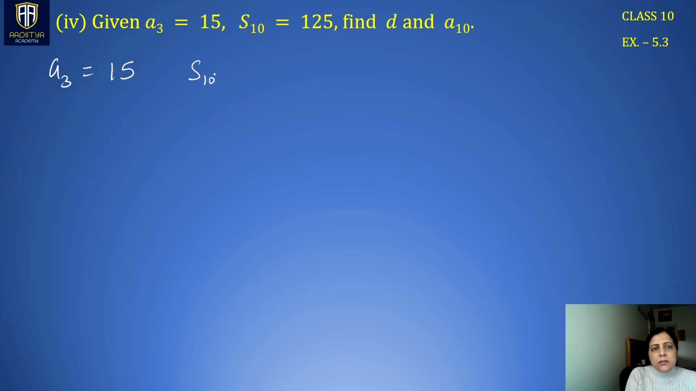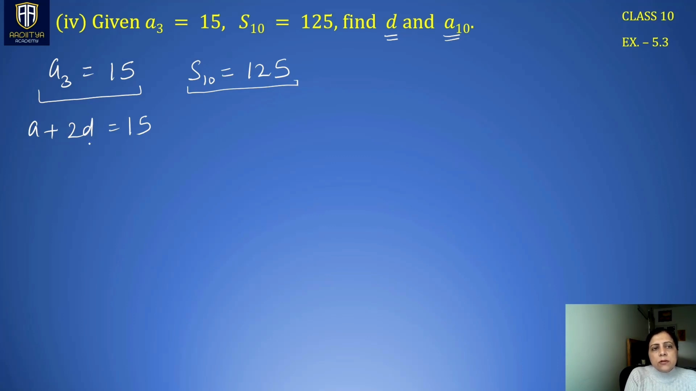S10 means the sum of the first 10 terms is given to us. So we have to find the common difference and the 10th term. By using these two pieces of information, we can make two equations out of them. A3 becomes a plus 2d, which is 15. This cannot be solved further because we have two variables here.